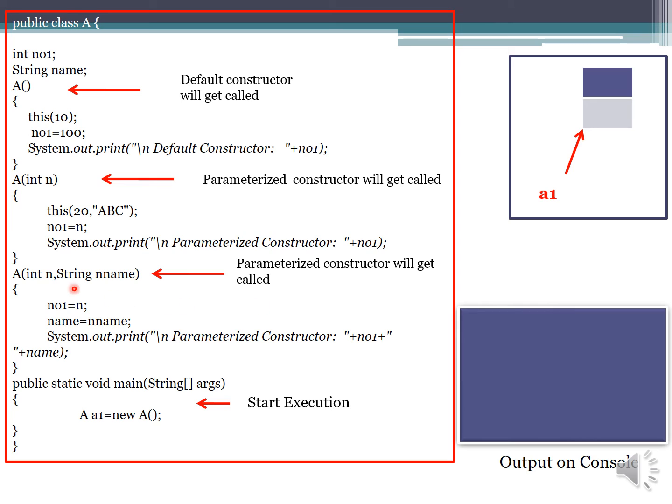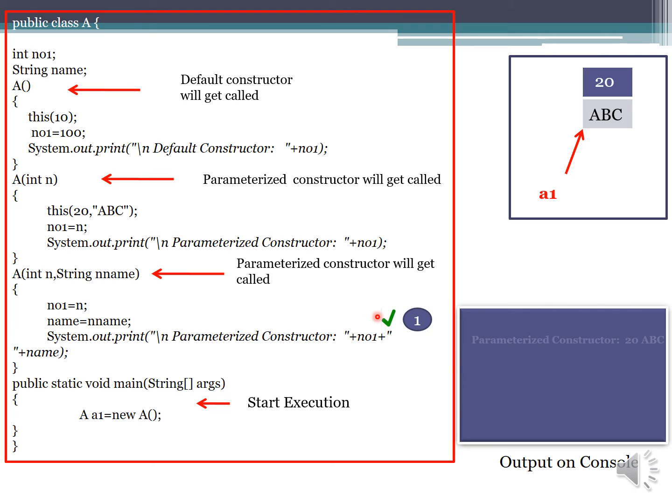Now as you can see, in this parameterized constructor there is no this keyword, so this is the last constructor which is called. Hence these lines will be executed, and we are going to see the output on the console window. Once this gets executed, the values in the formal parameters n and name will be assigned to the instance variables, that is no1 and name, and the output we are going to observe on the console window.